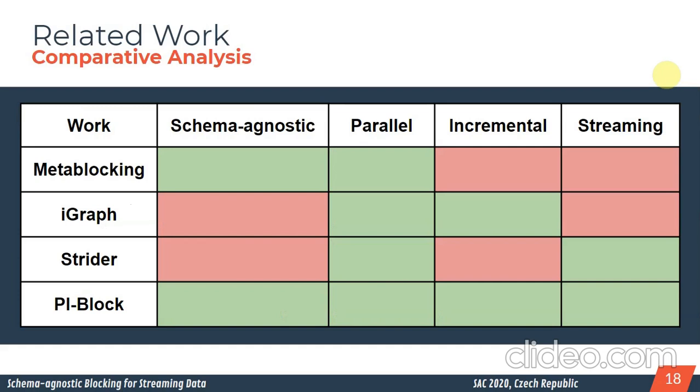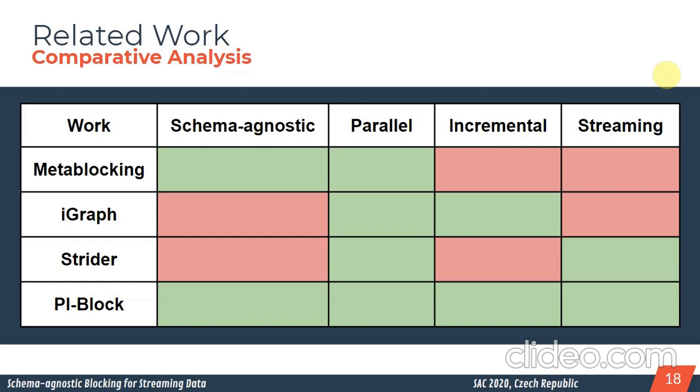Okay, now we need to analyze the related work and all the state-of-the-art approaches. You can consider meta blocking. Meta blocking is a schema-agnostic approach, and it was also proposed in parallel, but it doesn't consider the incremental behavior, and also does not handle streaming data.